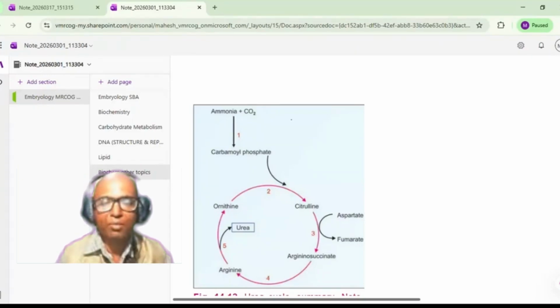Today we are going to discuss the urea cycle. After the urea cycle, we'll discuss the metabolism of lipids.